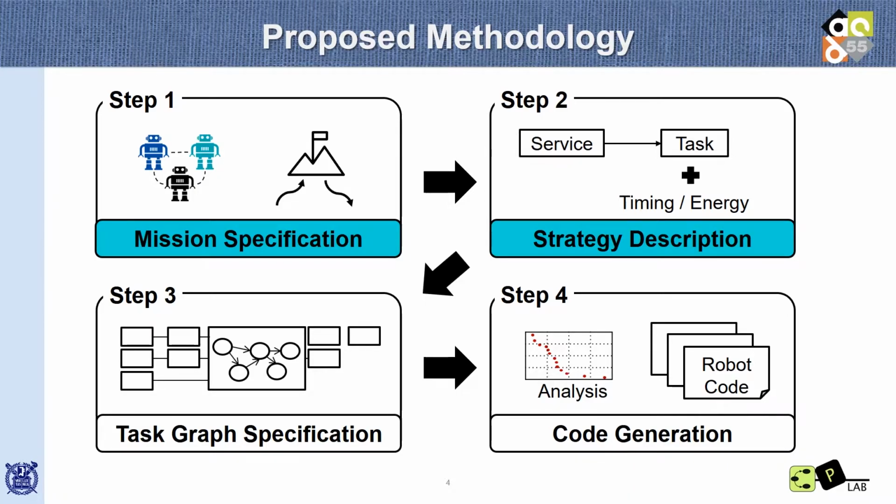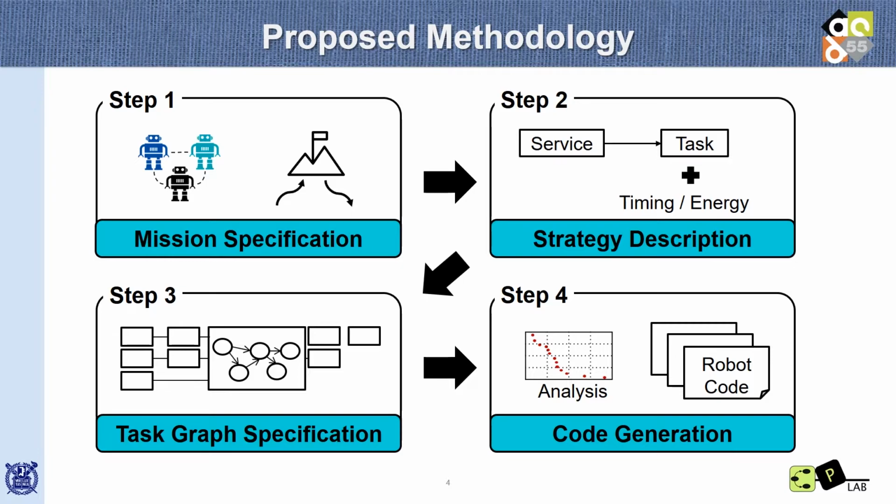And then, task graph specification is the next step. We use an extended data flow model for task-level behavior specification of each robot. Unlike mission specification, we assume that the internal definition of a task is developed by a professional programmer. The final step is the code generation step. The actual robot code is automatically generated from the extended data flow model.